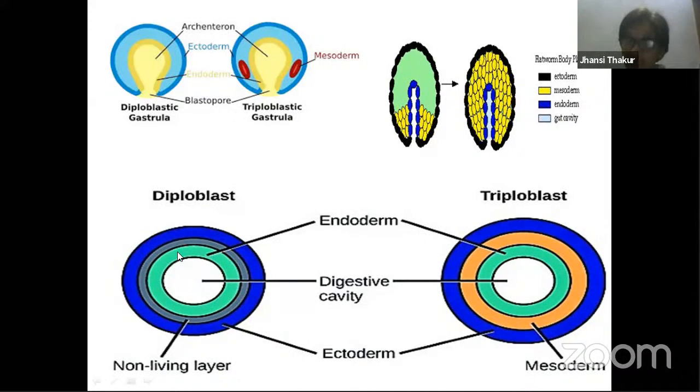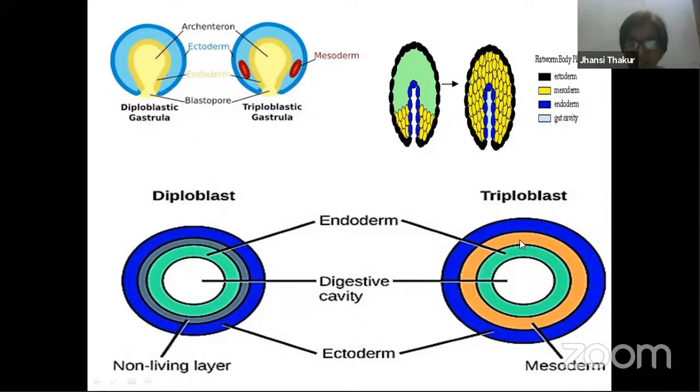Surrounding the digestive cavity, remember this, surrounding the digestive cavity, you always have endoderm. So this light greenish blue color, whatever you are able to see over here and here, it is the endoderm. In both the conditions, you can say this, right? Now, let's see over here another layer. What is this layer over here? This layer in the diploblastic condition is nothing, a non-living layer. This non-living layer, what we are studying, is the blastocele.